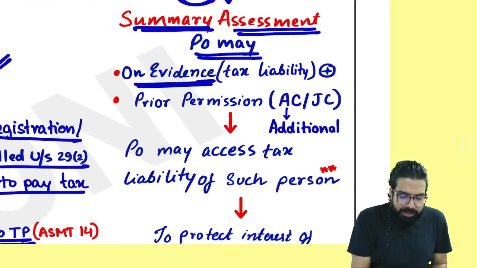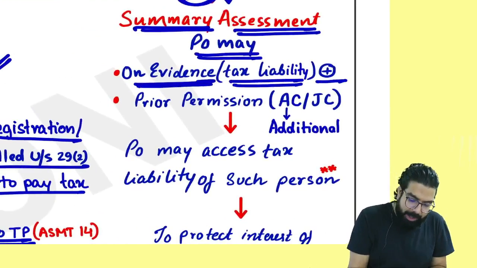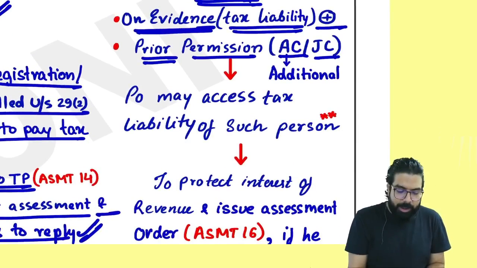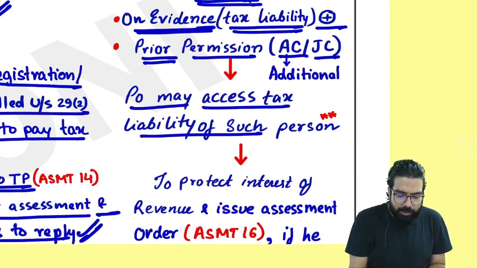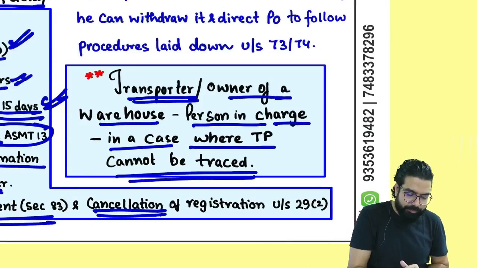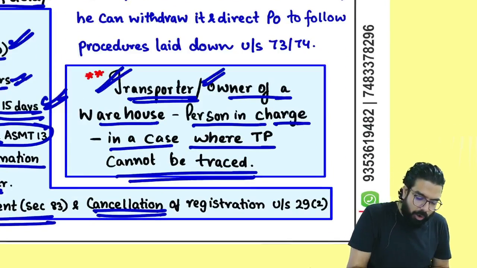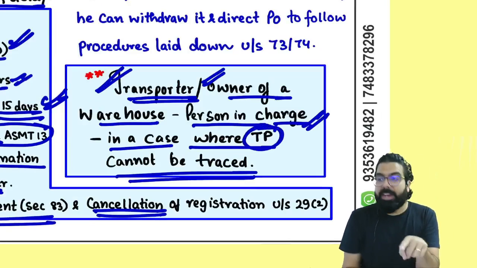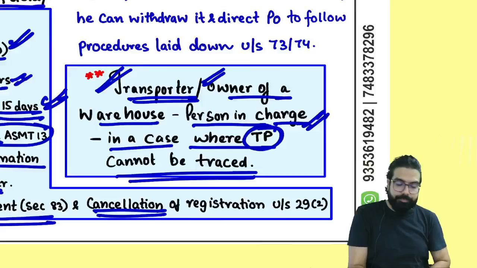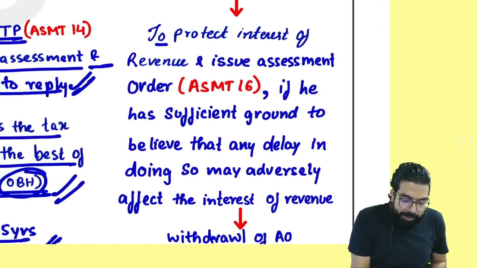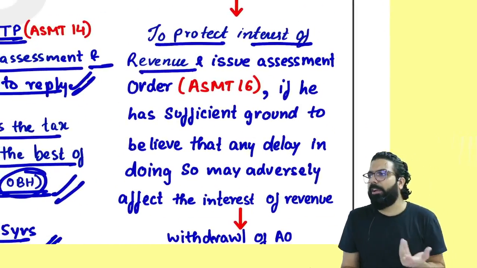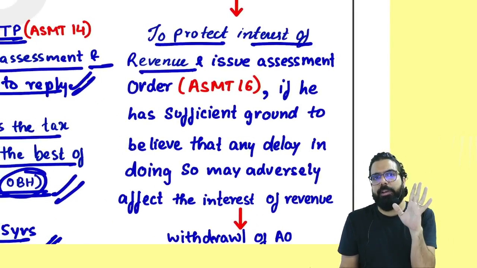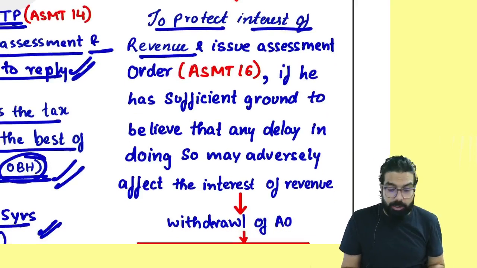Proper officer, on evidence that there is a tax liability plus prior permission of the additional or joint commissioner, will go ahead and assess the tax liability of such person. Which person, everyone? Transporter, owner, operator, warehouse, person in charge, in case taxable person is not traceable. Then, to protect the interest of the revenue. Why is he doing it? So that the revenue's interest can be protected, because if summary assessment is not done, you will run away. Can I go ahead, everyone?